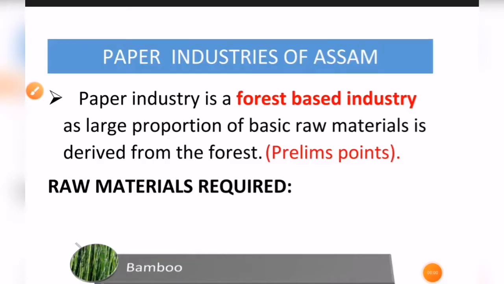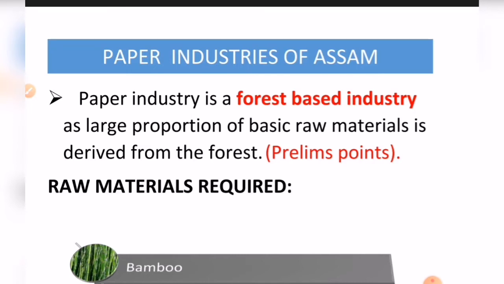See, we know that on the basis of the sources of raw materials, industries are classified as agro-based industries. Okay, so these types of industries use raw materials from agricultural products, for example, sugar, coffee, tea, edible oil, etc. Right? Then there are industries that are based on minerals. Okay, so mineral-based industries include the iron and steel industries and cement industries. Again there are chemical industries whose raw materials are dependent on chemical products.